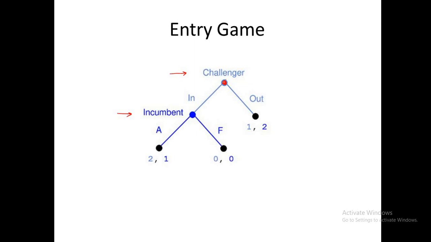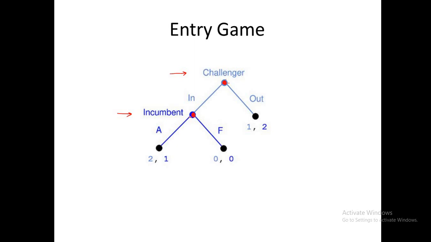This root node is a point of empty history, meaning nobody has taken any decision yet. At this point the challenger is the player who will act. The challenger has two actions available, one is in, another one is out. Either he can enter into the market or he will stay out from the market. If he enters into the market, then the incumbent will react in response to that action. So this is the point of history in, because we have reached this node after taking the action in.